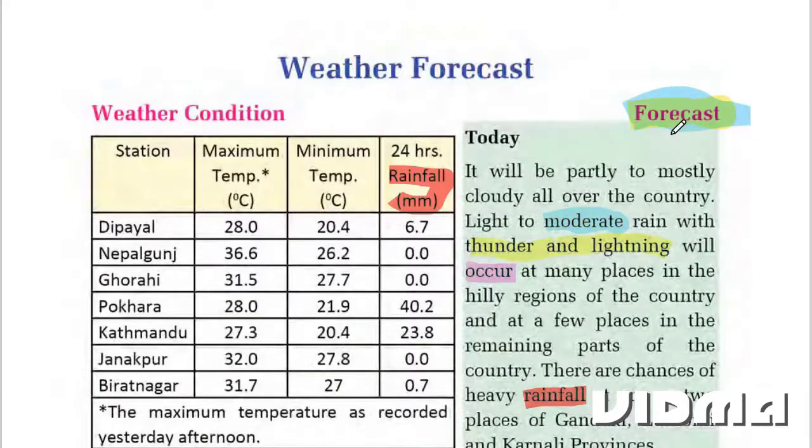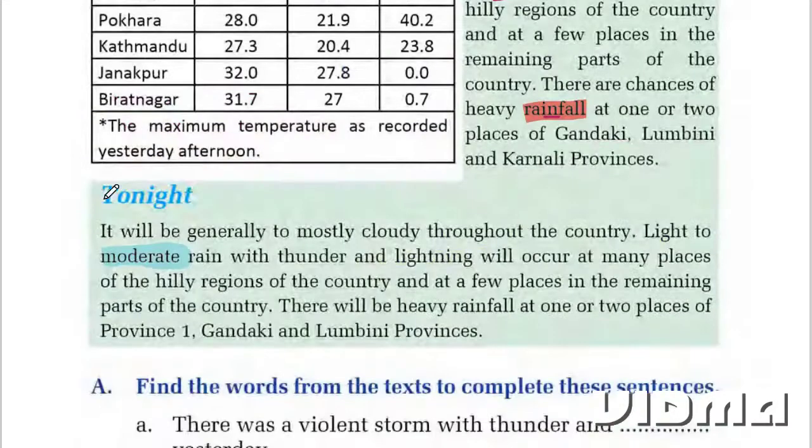You know these words: forecast, moderate, thunder and lightning, occur, rainfall. We are going to fill the blanks with these words in our next activity. So let's do that.